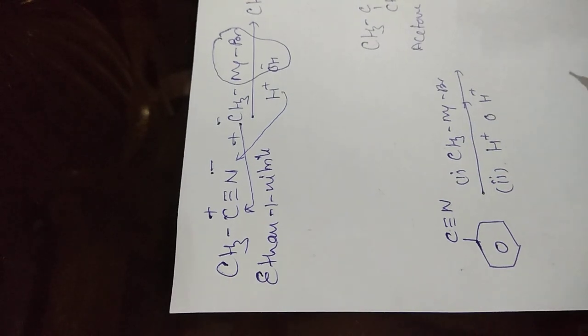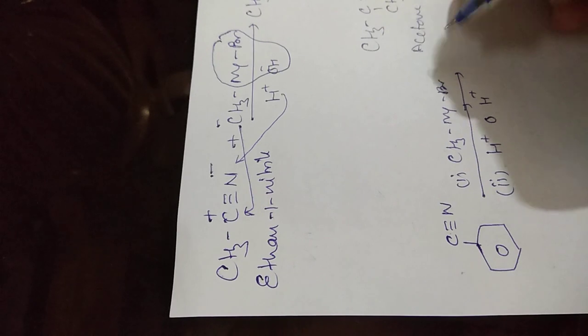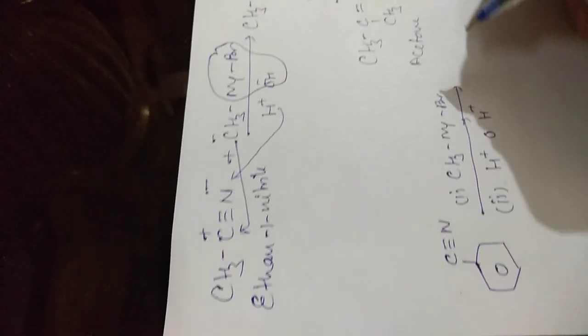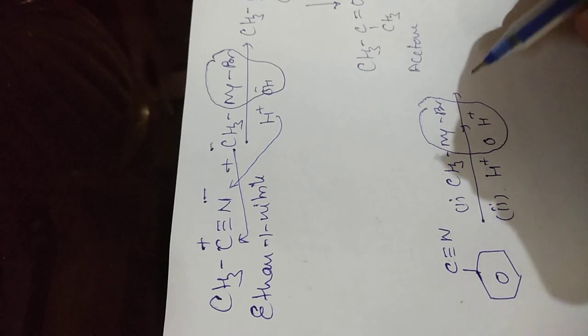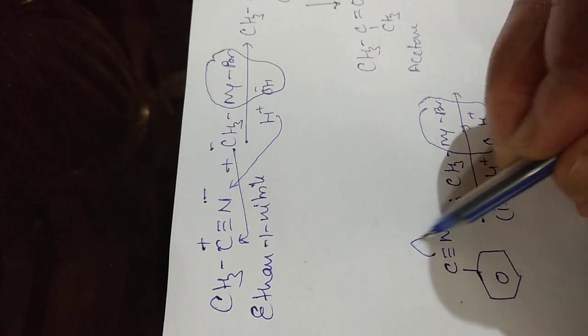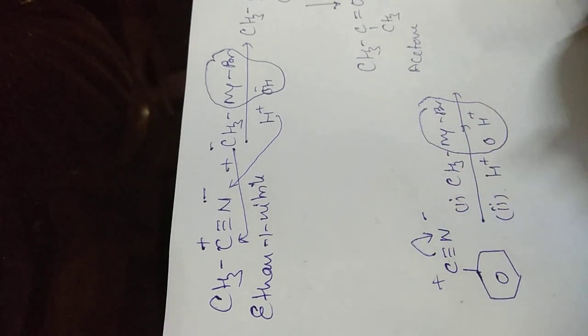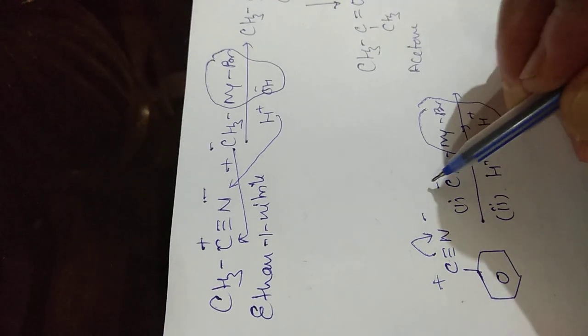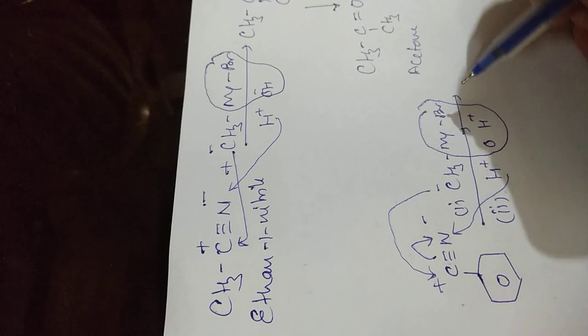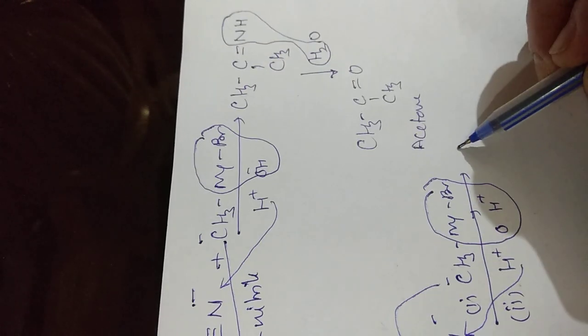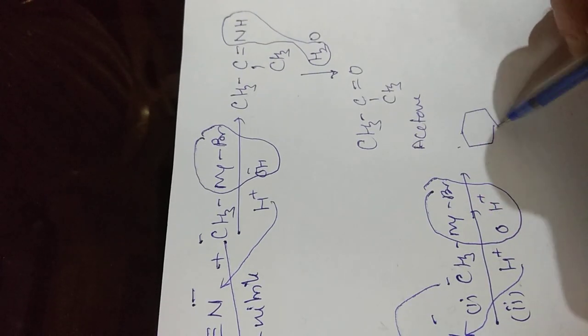In the second step we will take water. Addition product will form. How will we show it? MgBrOH will be removed. The pi electron will shift over here. CH3 minus will move to the carbon. H plus will move to the nitrogen. And an addition product is formed.